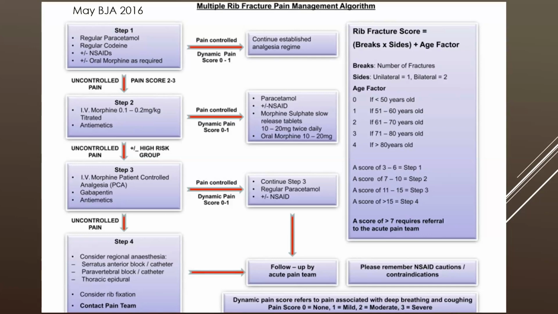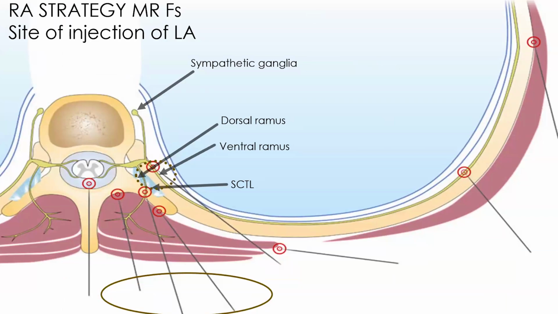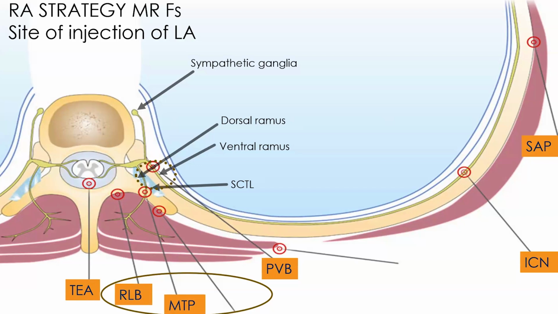So what are the other options? So the other options from central to periphery are the thoracic epidural analgesia, then thoracic paravertebral block, then intercostal block, and the serratus anterior plane block. And also there are the paraspinal blocks, which are the retrolaminar block, the mid transverse process block, and the rhomboid intercostal plane block. So the paraspinal blocks we can forget for a brief period of time, because these are not site specific.